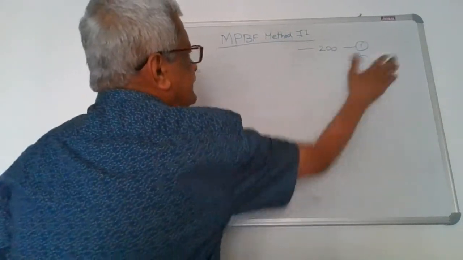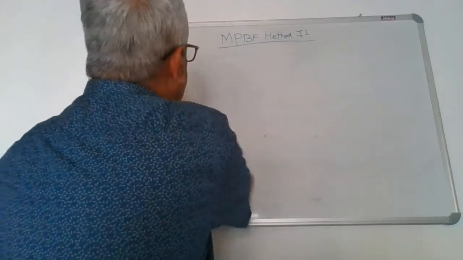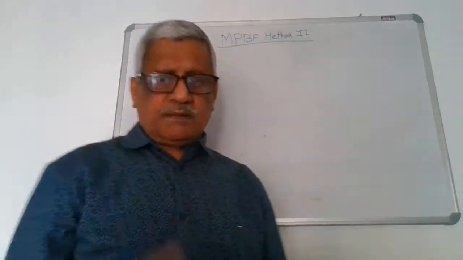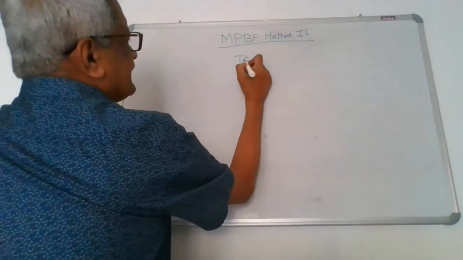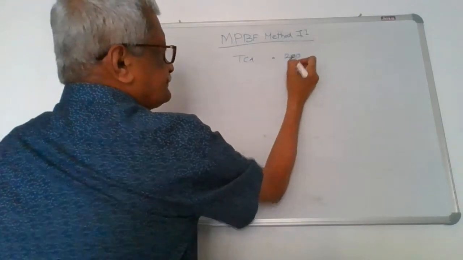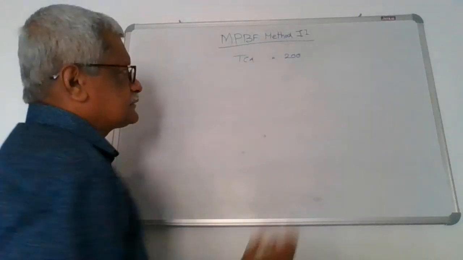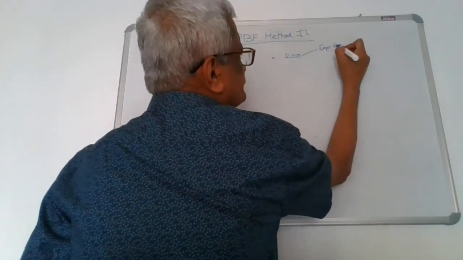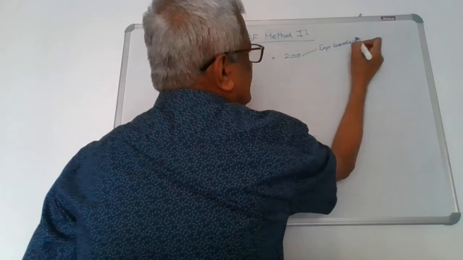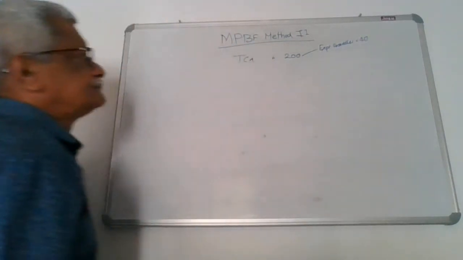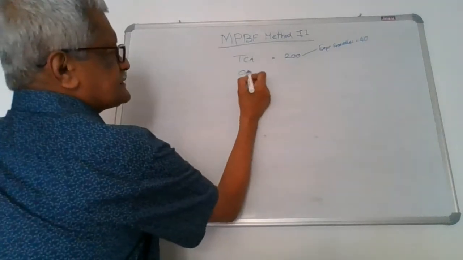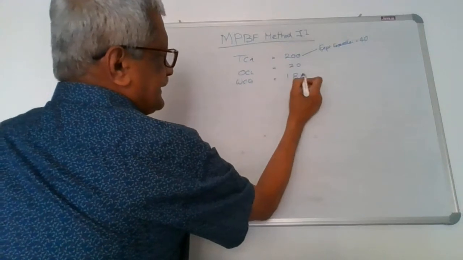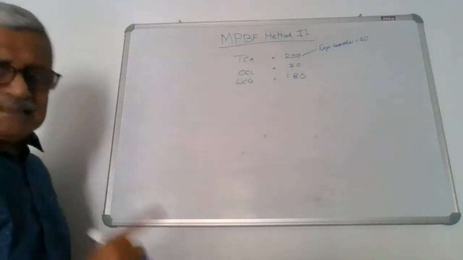Now, we have a case where there is export finance. That is, the company is selling in the domestic market as well as in the export market. Now I have a total current asset, say it is 200. Out of the 200, the export receivables are say 40. Now I have the TCA. Suppose the OCL continues to be 20. My working capital gap is 180. I am going by method 2.